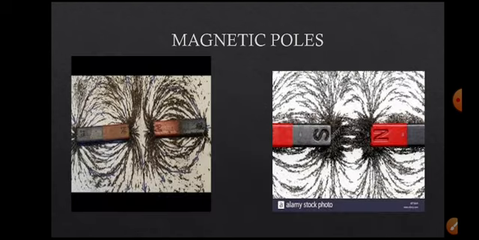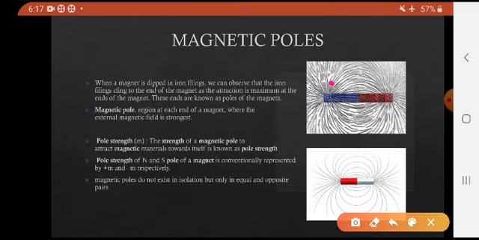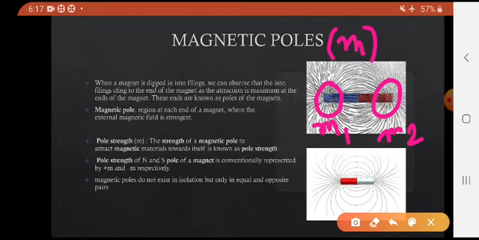Here, for example, this is a magnet. The pole is represented by m, and this is another pole, m2. Conventionally, N is taken as plus and S is taken as minus.